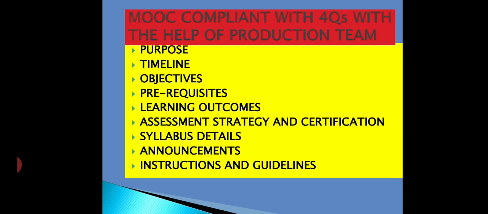So, MOOC compliant with 4 quadrants. The production team becomes available once the budget is sanctioned.